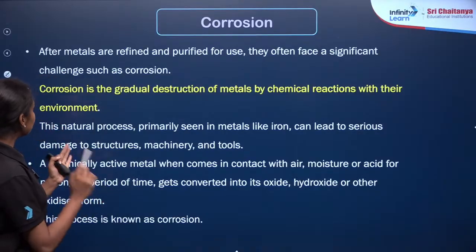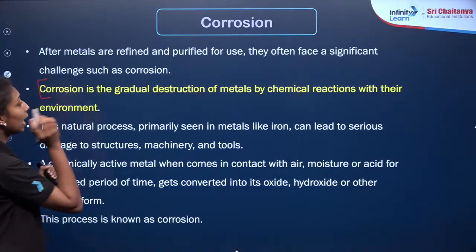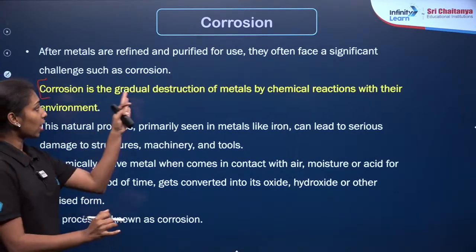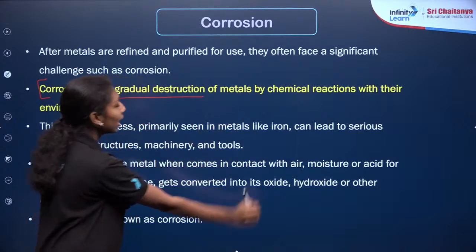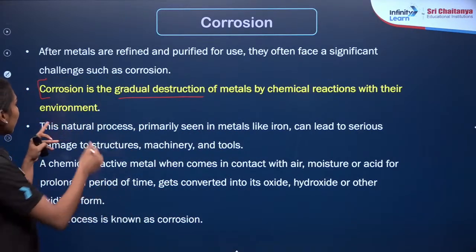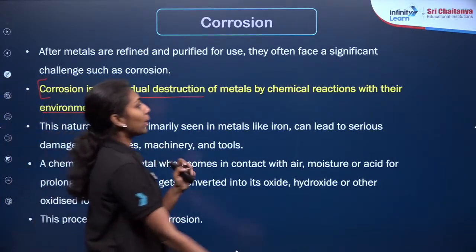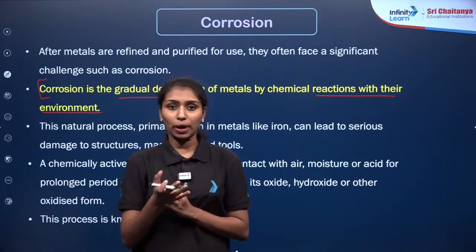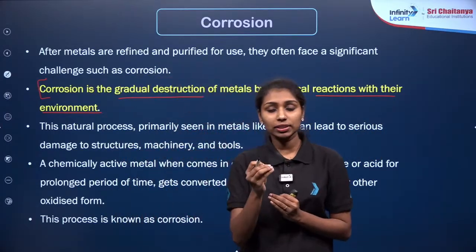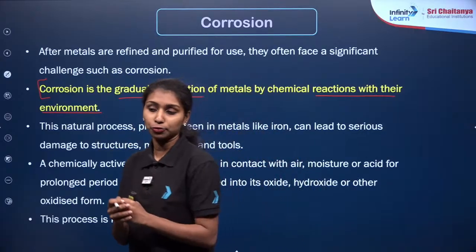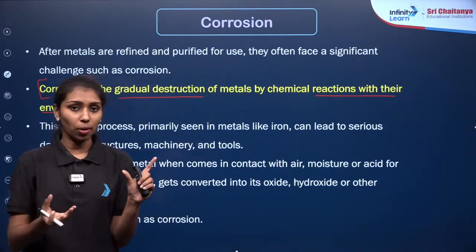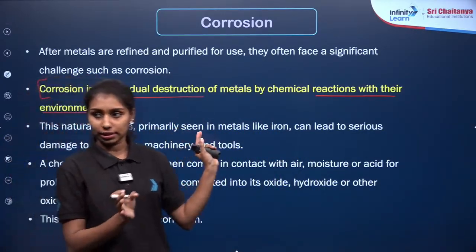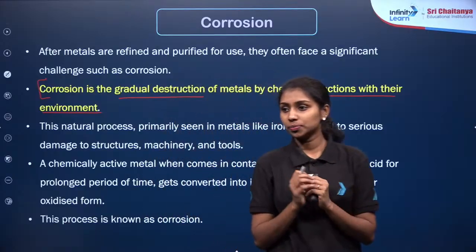Which is already highlighted here. Corrosion is the gradual destruction of metals by chemical reactions with their environment, right? For example, if you take the example of rusting of iron, iron will react with the oxygen and moisture in the air to form a complex compound that acts as rust. Clear?